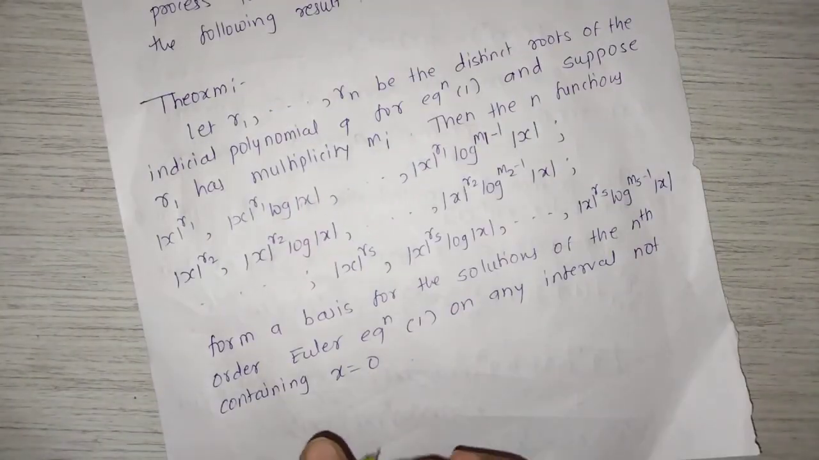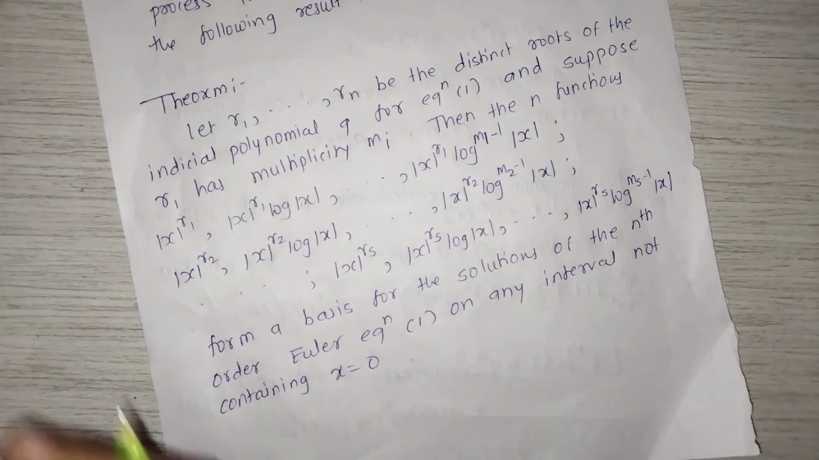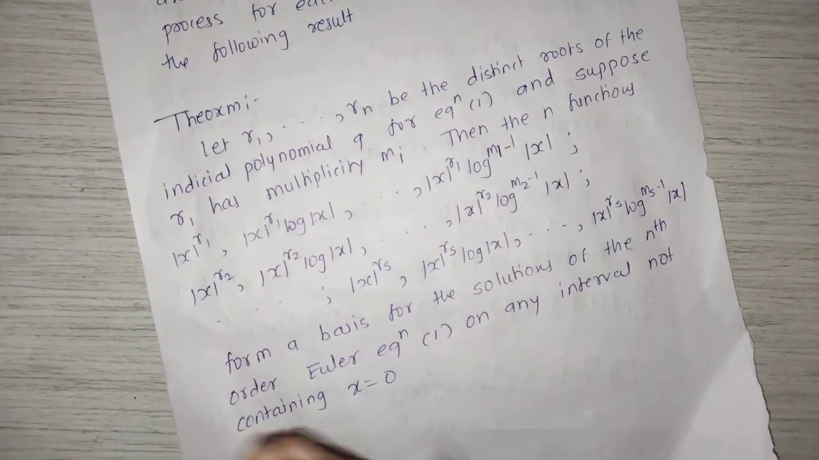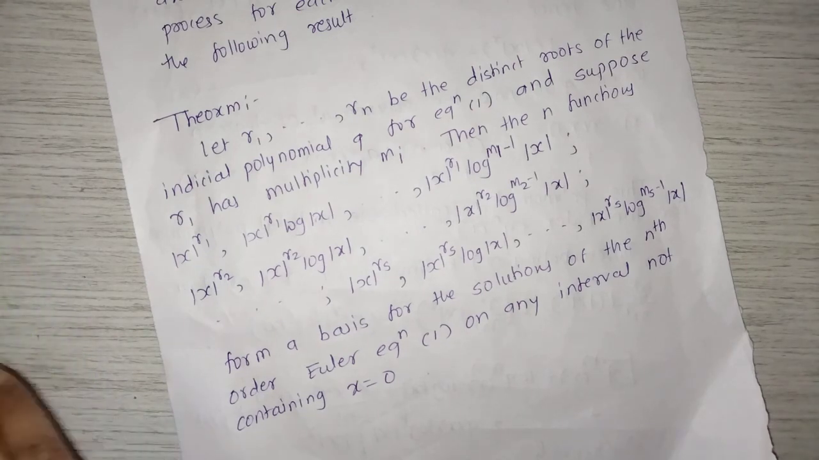So now here we stop. In the next video we will see examples on the indicial polynomial of the Euler equation: how to find the indicial polynomial and how to find the solutions, we will see in the next video.